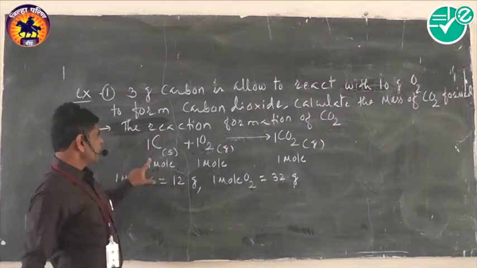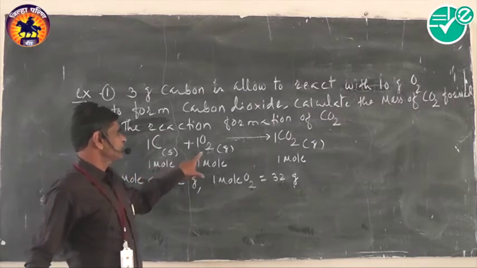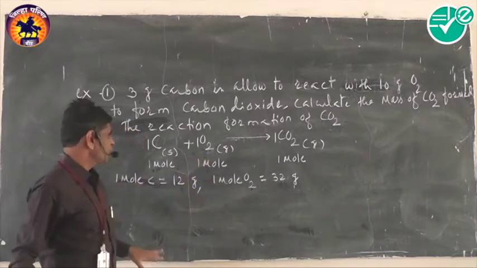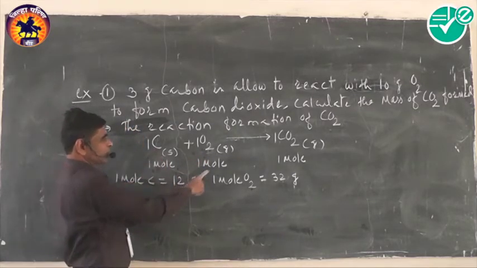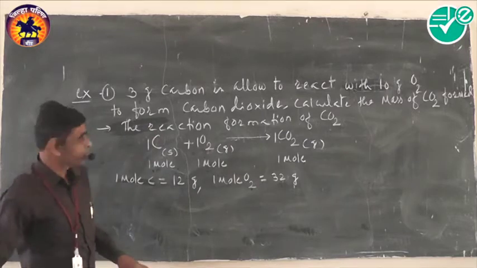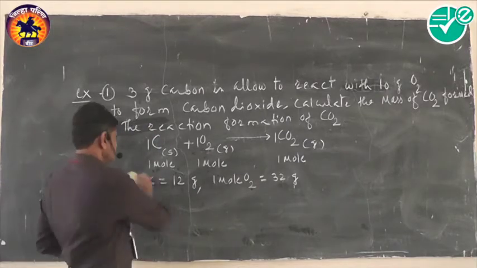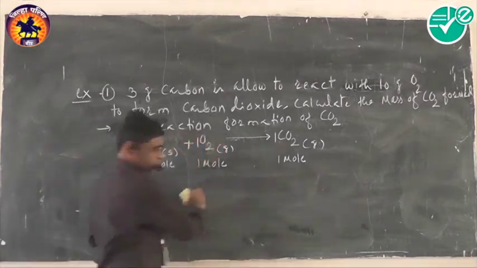It means 12 gram of carbon must react with 32 gram of oxygen. Then 3 gram of carbon reacts with how many gram of oxygen?